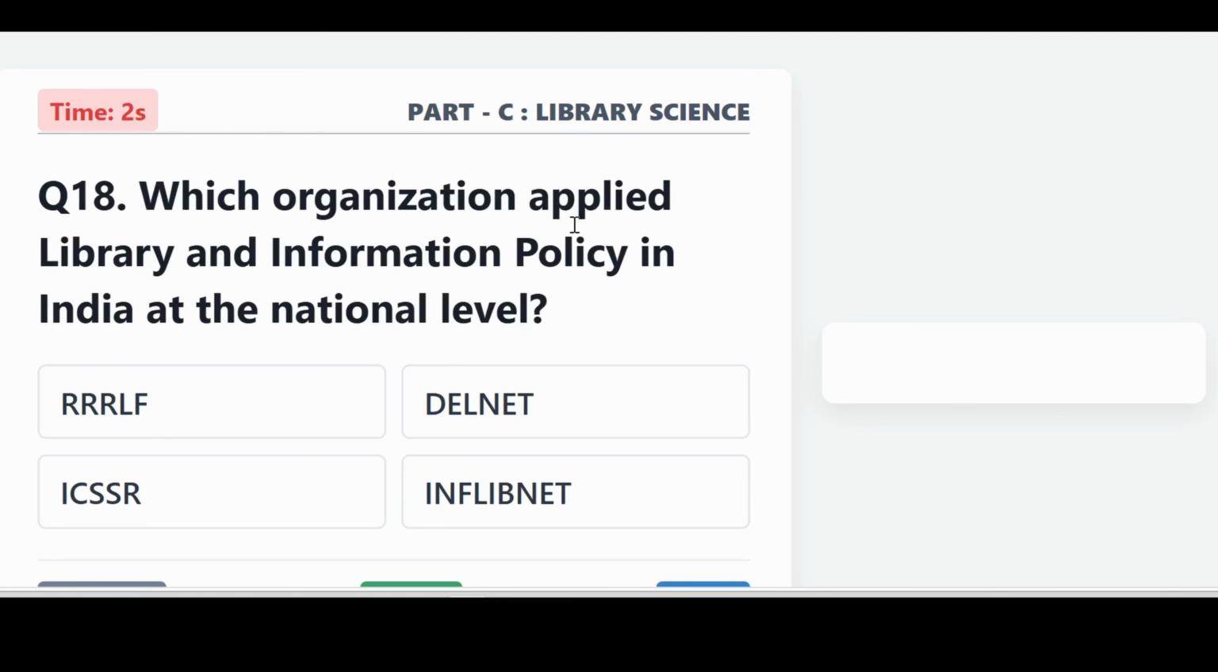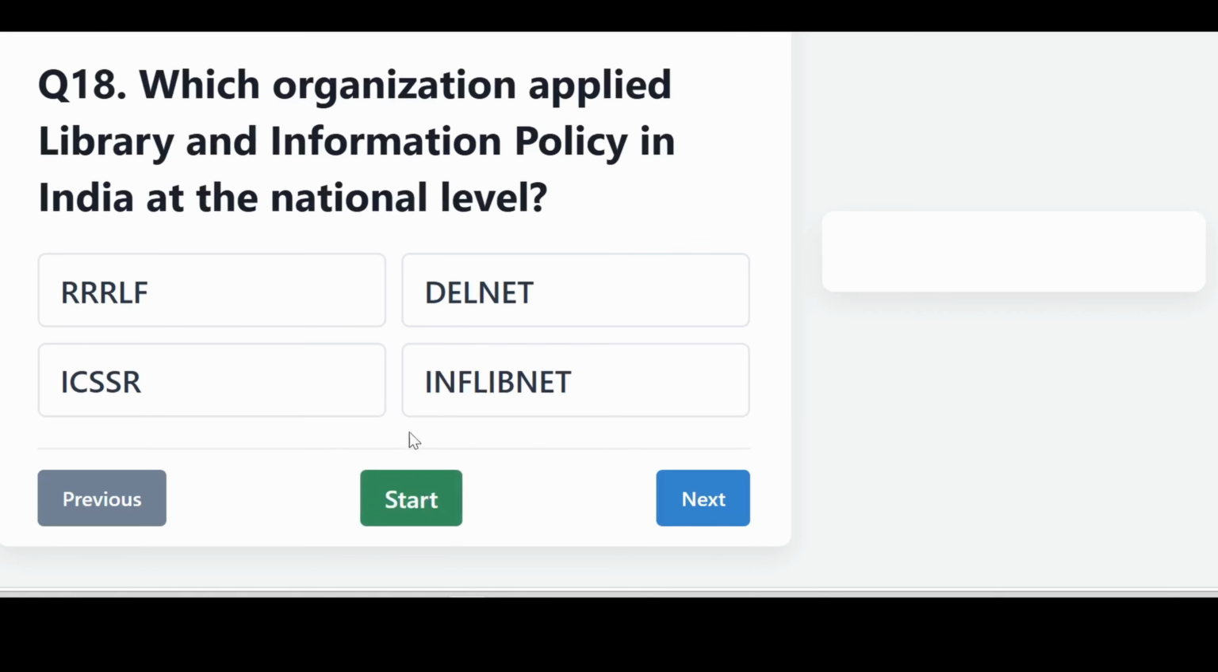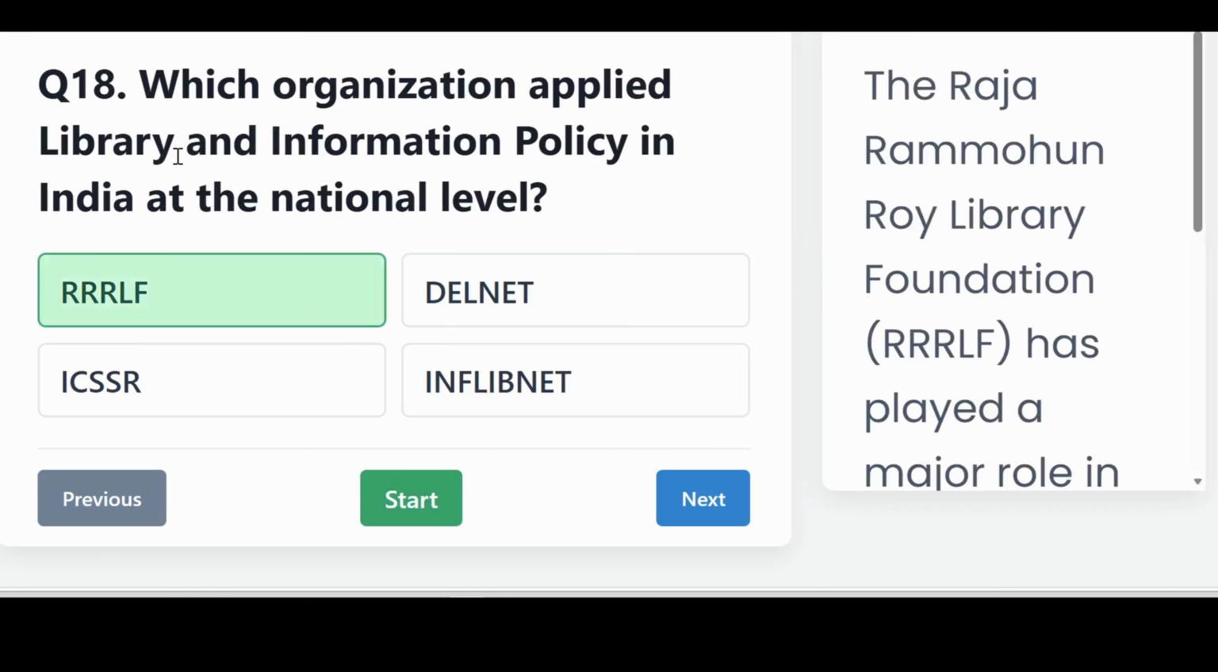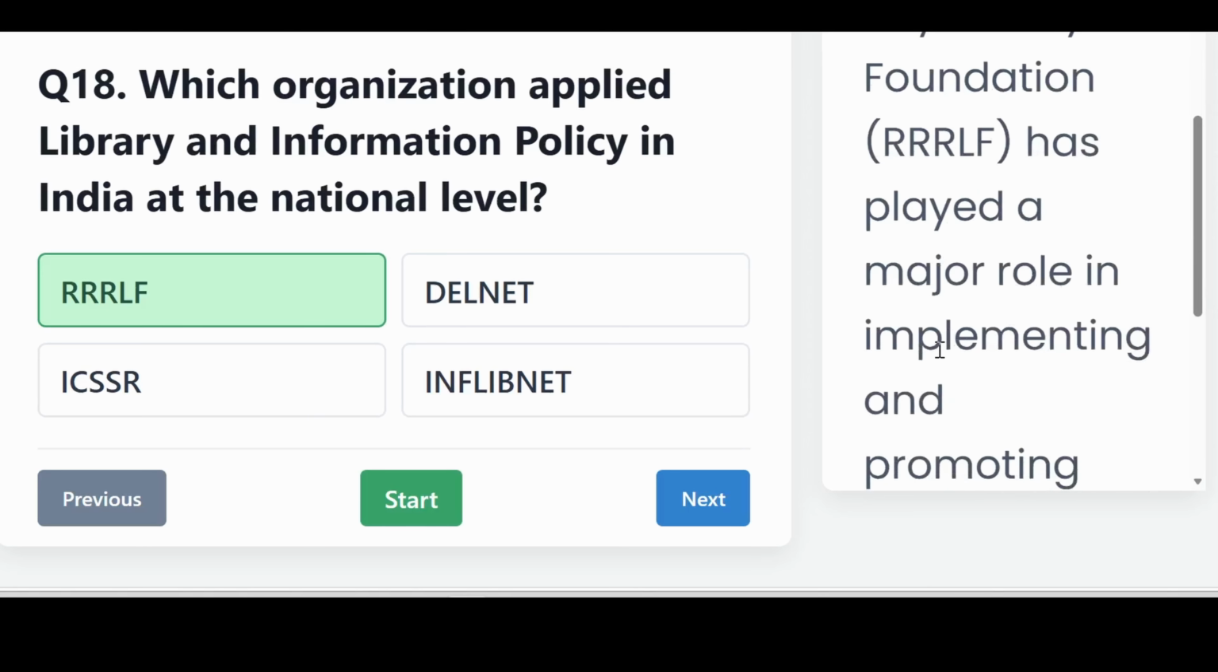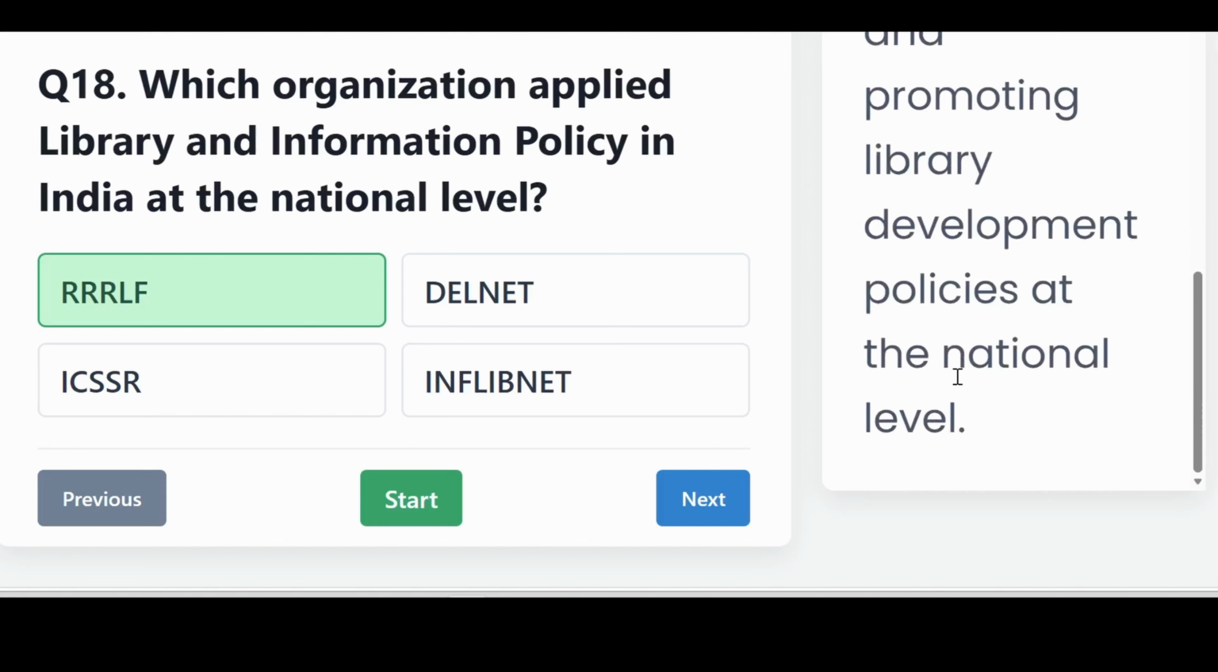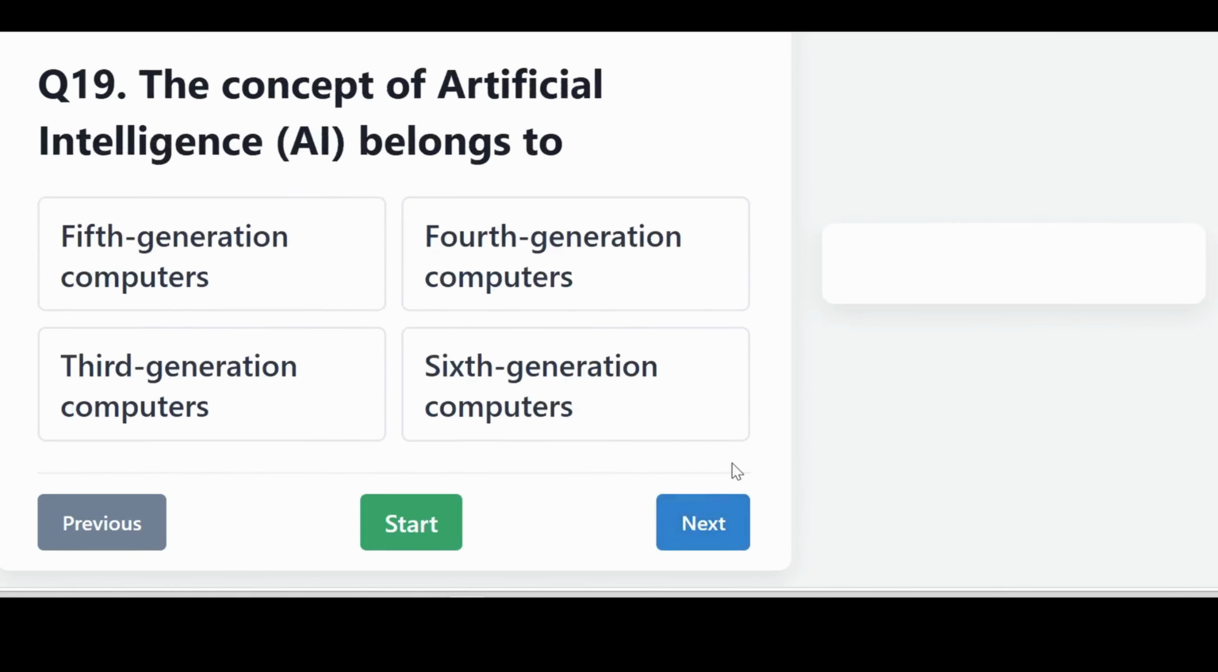Which organization applied library and information policy in India at the national level? It is the RRRLF. The Raja Ram Mohan Roy Library Foundation or RRRLF has played a major role in implementing and promoting library development policy at the national level.